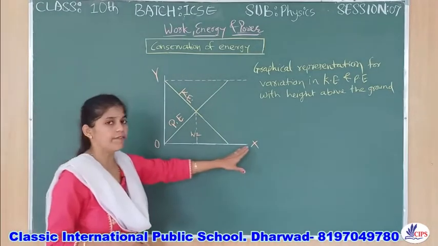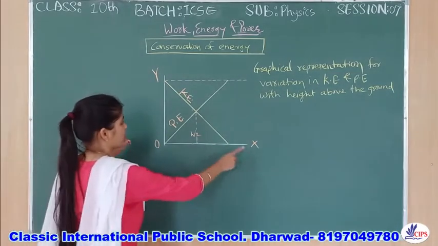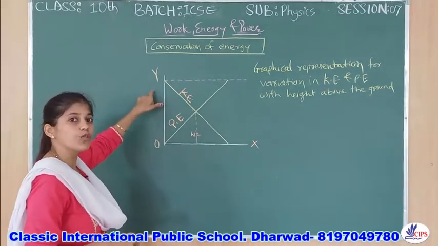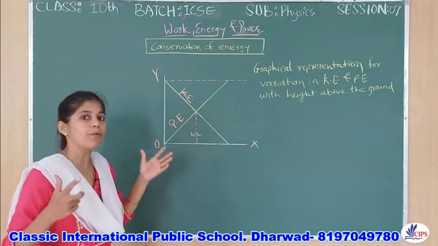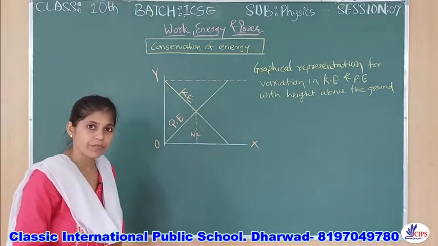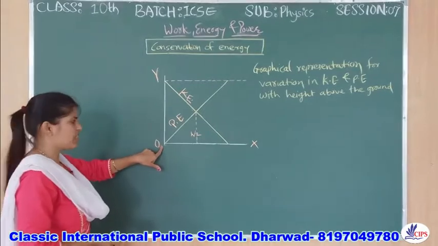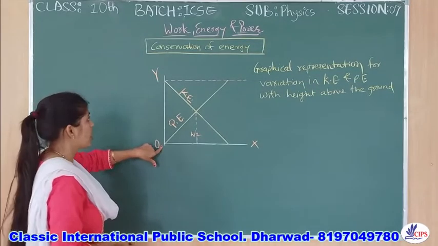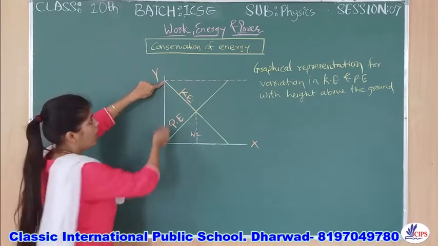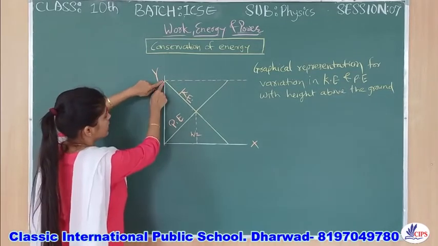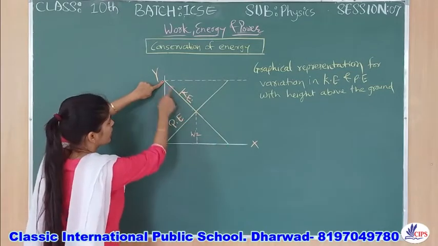This is the graphical verification. This is the y-axis, and this is the x-axis. Y shows height, always height, and this will show the increase or decrease in potential or kinetic energy. Here is the initial point, or we can say the ground point. As height is increasing, your kinetic energy is decreasing.